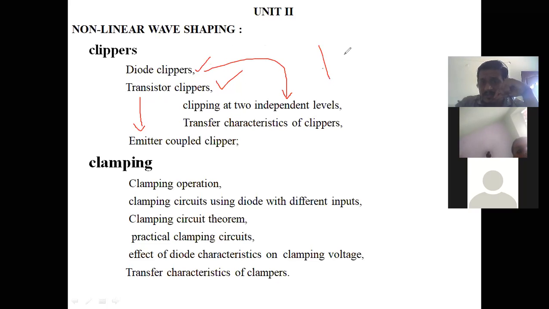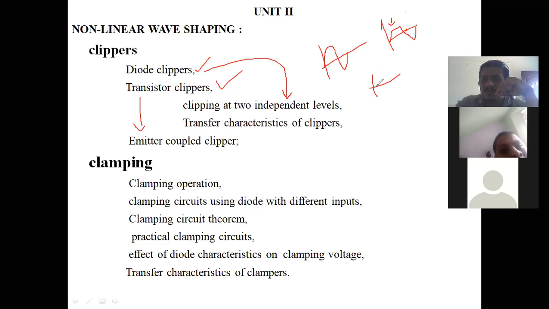That means suppose the input is like this, and you make the output like this. We have clipped this portion. This is nothing but we have cut only the positive portion. Therefore, this is a single level. We are going to call it a single level clipper.